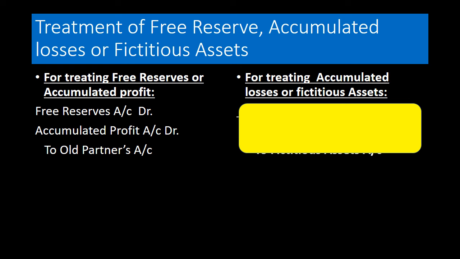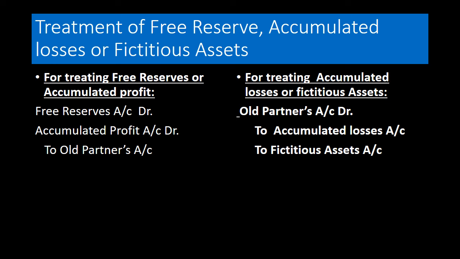Now, after knowing how to distribute free reserves and accumulated profit, your next entry is for treating accumulated losses or fictitious assets. As we know, accumulated losses and fictitious assets always has debit balance, and for removing them we must credit them. Therefore, entry in this case is all partners capital account debit to accumulated losses or fictitious assets.